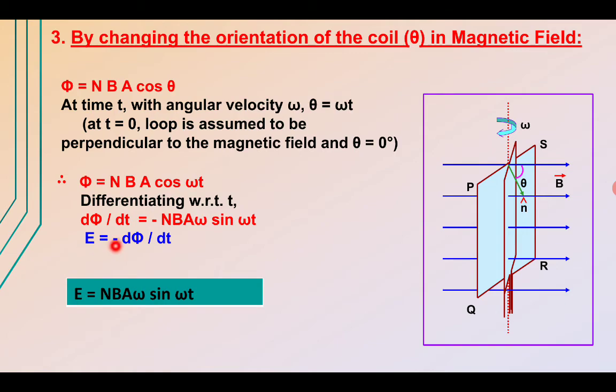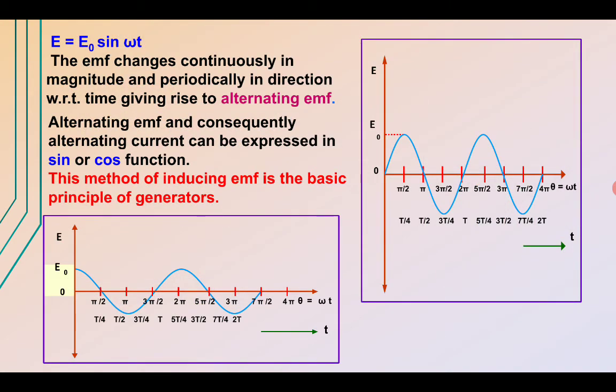So E is equal to minus d phi by dt, and the expression is E equal to N B A omega sine omega t. We can write it as E equal to E naught sine omega t, where E naught represents the maximum EMF induced in the coil.